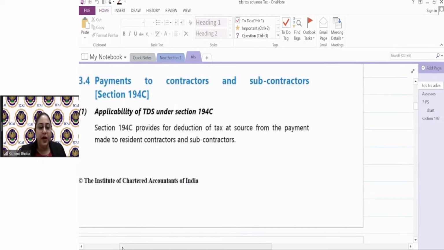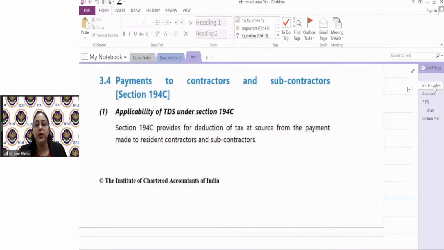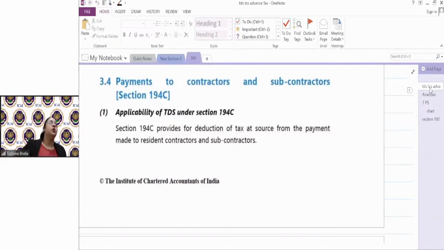So what we did in the previous class was discuss the concept of TDS. Why is the concept of TDS important, guys? Trust me, when I was your age, or when I cleared my entrance exam, I did not have a clear idea of how TDS actually works. But eventually, when we did articleship, those concepts got cleared, and at the first place the realization was, why did I not know the concept?